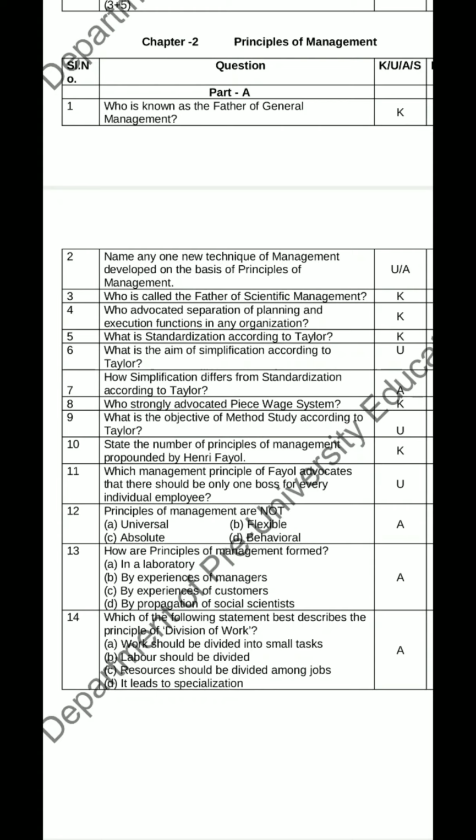Next, question number 14. Which of the following statement best describes the principle of division of work? Option A, work should be divided into smaller tasks, labor should be divided, resources should be divided among jobs. It leads to specialization. So option A, work should be divided into small tasks. This is the right answer. So here division of work means dividing entire organizational work into smaller tasks.